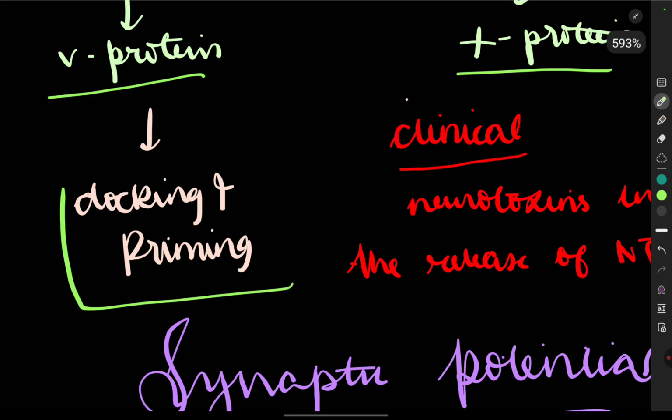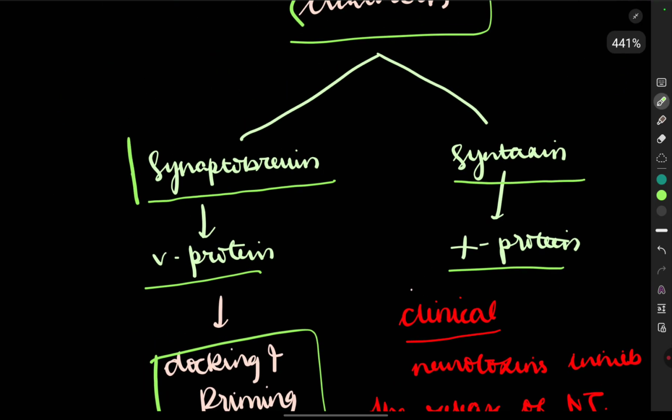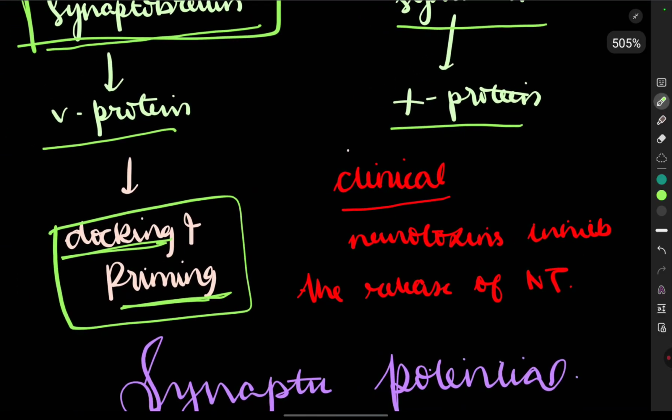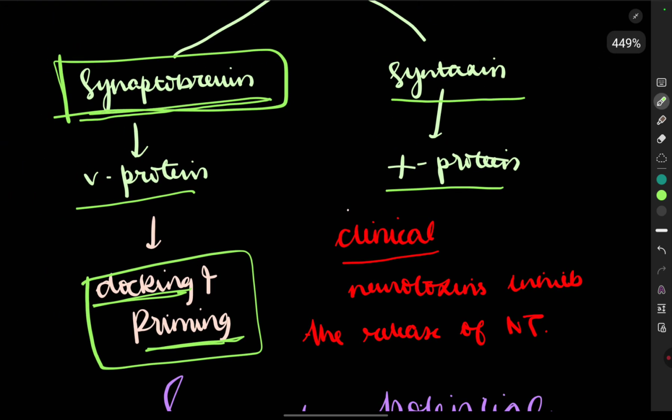It helps in docking and priming. Okay, this one, the synaptobrevin, it helps in docking and priming. What is docking? It is the attaching of the vesicle on the membrane so that the neurotransmitter can come out, and priming is nothing but the release of the vesicle from that particular region for the release of neurotransmitter. When the neurotransmitter is just ready to come out, that is called priming. So this synaptobrevin contains the V protein that helps in docking and priming.